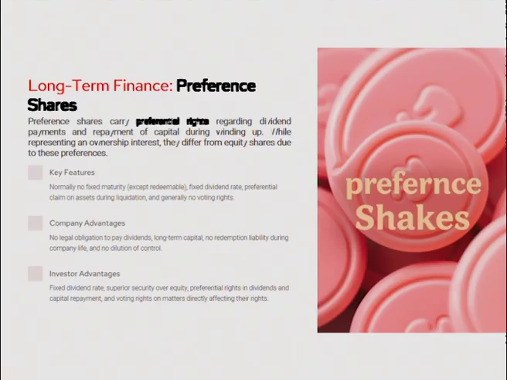For example, in the prospectus, when a company wants to mobilize funds through preference shares, it will specify 10% preference shares or 15% preference shares. This 10% or 15% prefix is the rate of dividend given to the preference shareholders every year by the company.